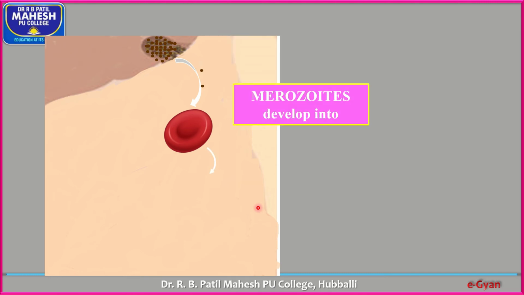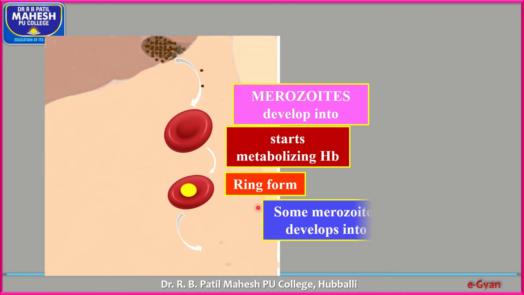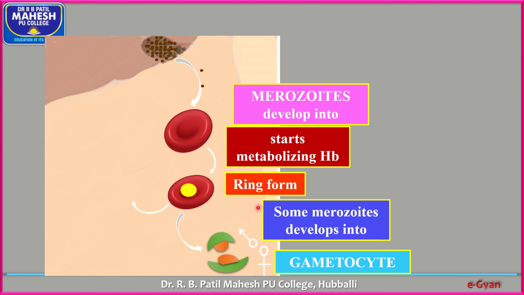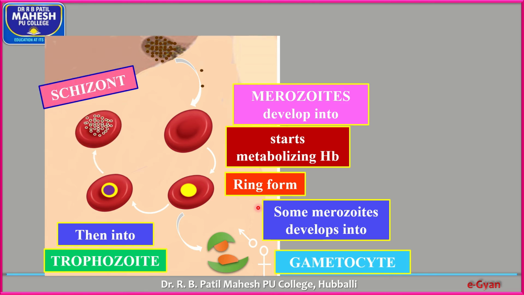So in the RBC, merozoites develop into a ring form, starting to metabolize the hemoglobin. That's why it's called the signet ring stage. Some of the merozoites develop into gametocytes. Then they are transformed into trophozoites, the schizont stage.